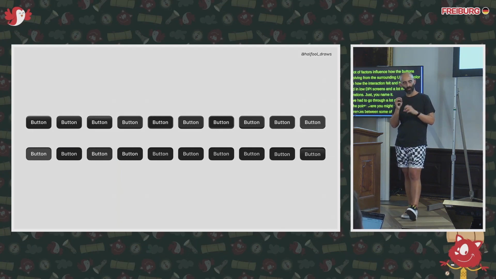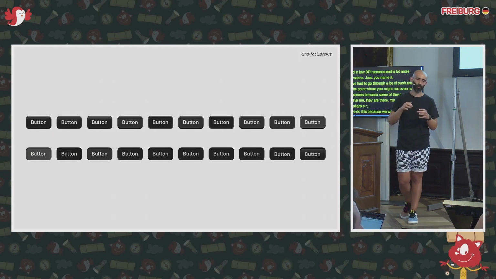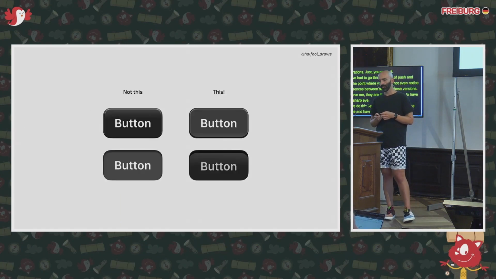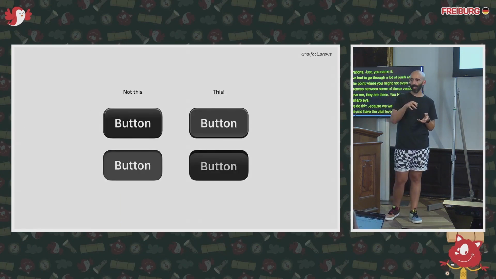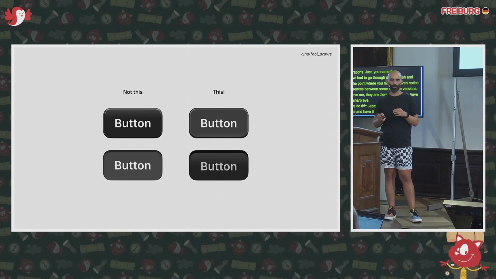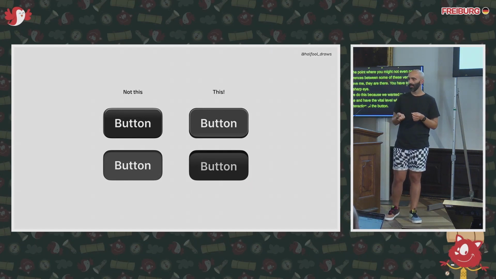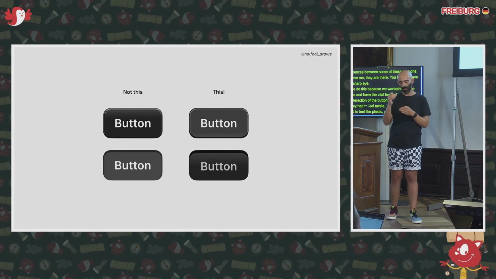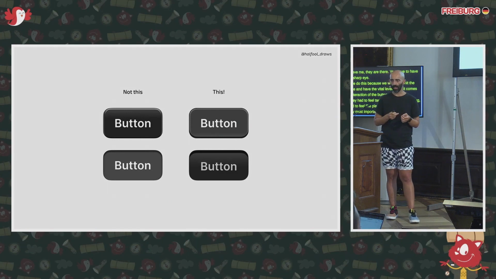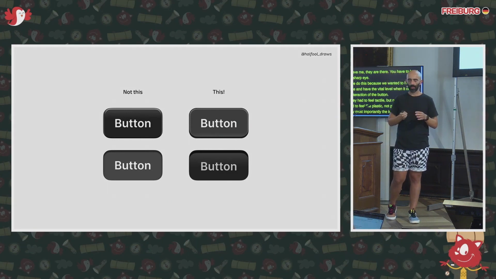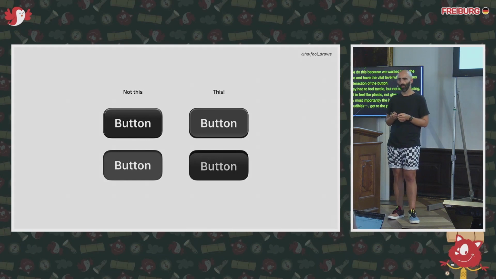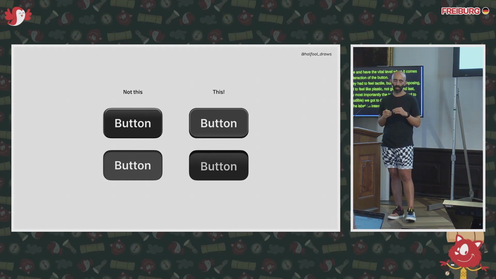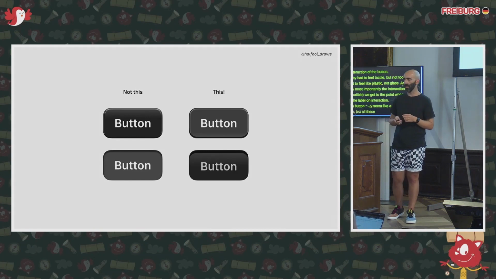But we did this because we wanted to hit the right note and have the right level of juiciness when it comes to the interaction of the button. So they had to feel tactile, but not too imposing. They had to feel like plastic, not glass. And last, but probably most importantly, the interaction had to feel juicy. So we even went to the point where we moved the label on interaction. And a button may seem like a really small detail to focus on, but all these small details stack up, and that's kind of how we look at everything.